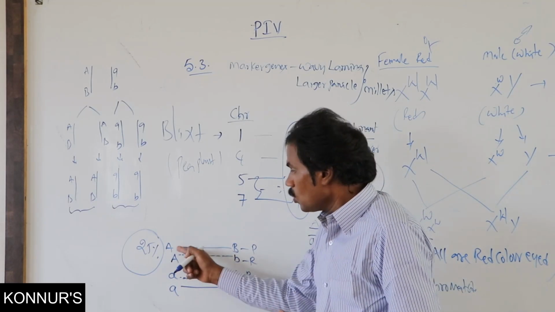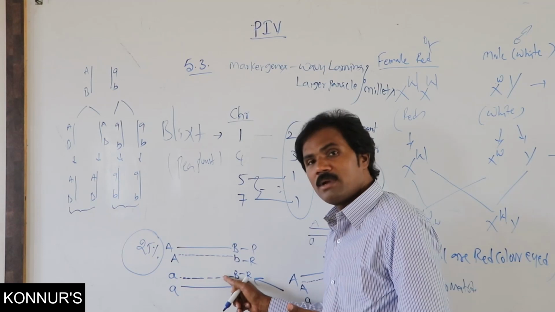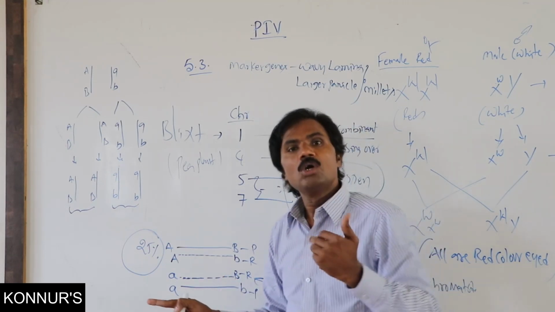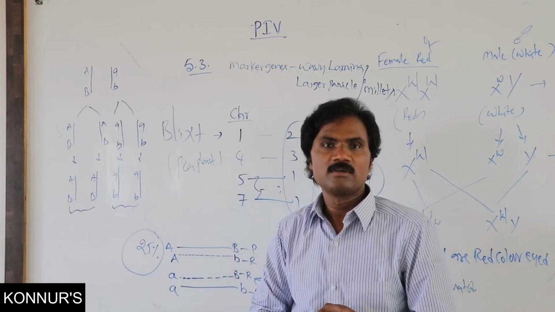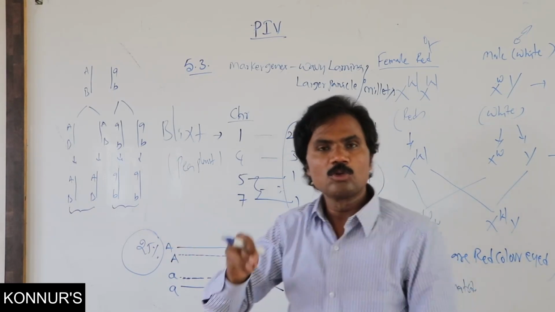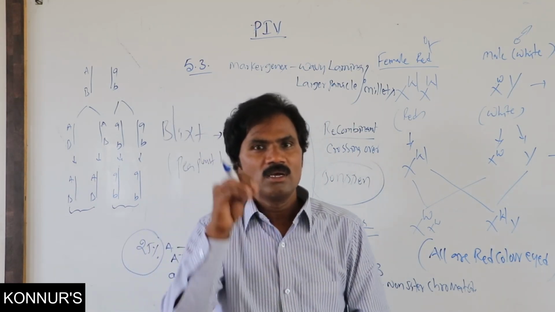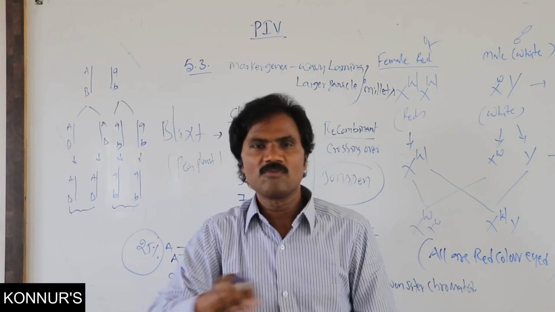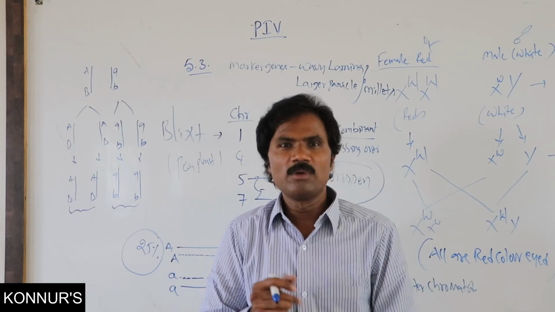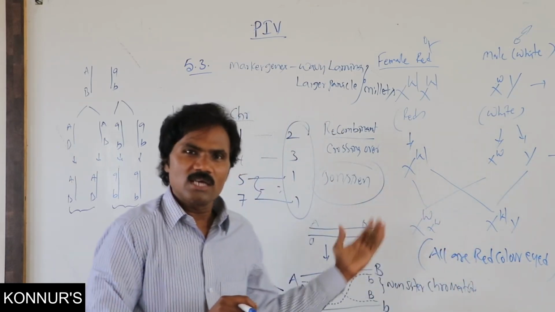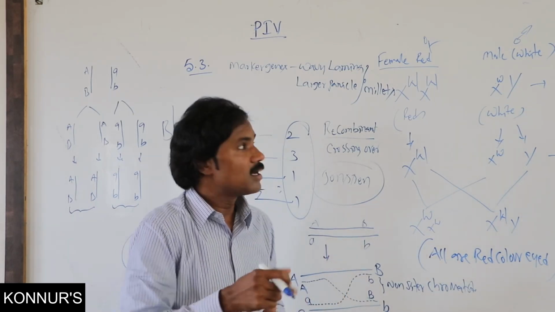But whereas here, one is the dominant, another is recombinant, then one more recombinant. That means 2 recombinant and 2 parental, so 4 different types will be presented. Once or twice you should go through this, as it is very important from the exam point of view: the percentage of recombinants and parentals, formation of gametes, F1 generation, F2 generation, then test cross, whether monohybrid or dihybrid. But in crossing over, again it may be mono, di or tri.